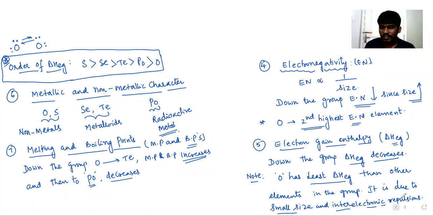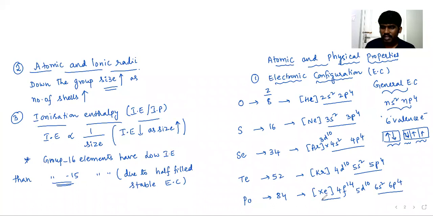If you observe the electronic configuration of polonium on the previous board, there is an intervention of 4f and 5d electrons. There is an intervention of completely filled 4f and 5d orbitals in the case of polonium. They offer poor screening effect, because when they offer poor screening effect, the nuclear charge increases on the 6s electrons. These 6s electrons do not involve in bond formation. The 6s electrons do not involve in bond formation due to inert pair effect. Only 6p electrons are involved in bond formation.